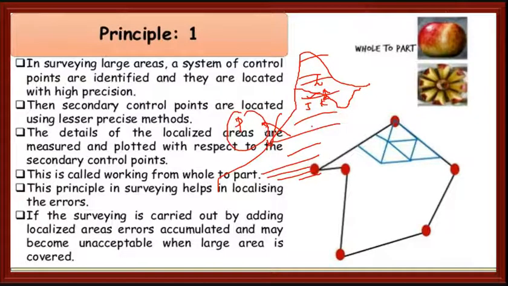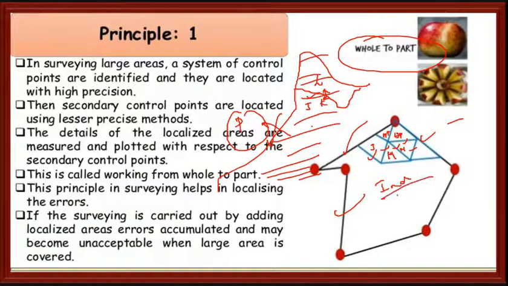So I want to say that in the concept of working from whole to part, the boundaries should be fixed very well, and the inner areas we can do with lesser accuracy. This is Jammu Kashmir, this is Maharashtra, Madhya Pradesh, Uttar Pradesh, Himachal Pradesh, etc. Here if you make any mistakes, it is not a problem, because it is within India. So the main thing is that principle one says working from whole to part. Next, the third point: the details of the localized areas are measured and plotted with respect to the secondary control points.